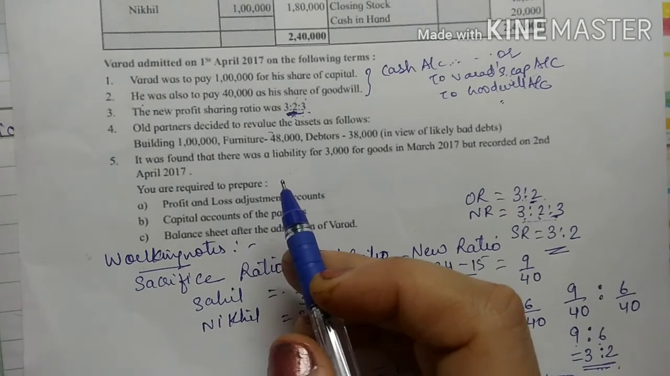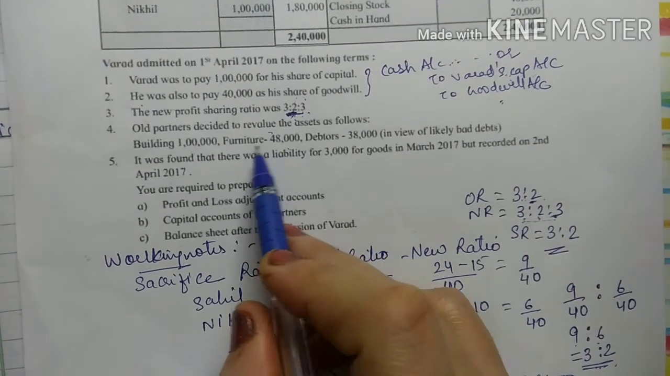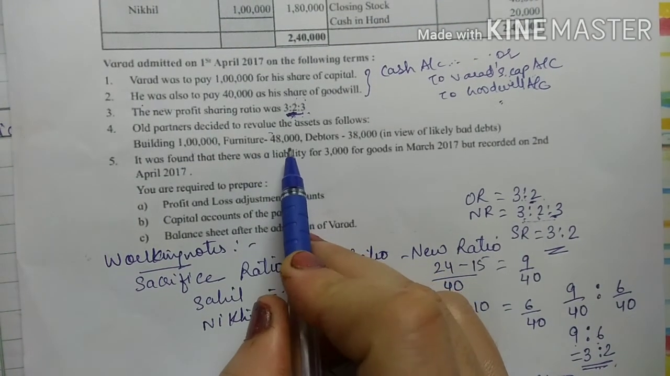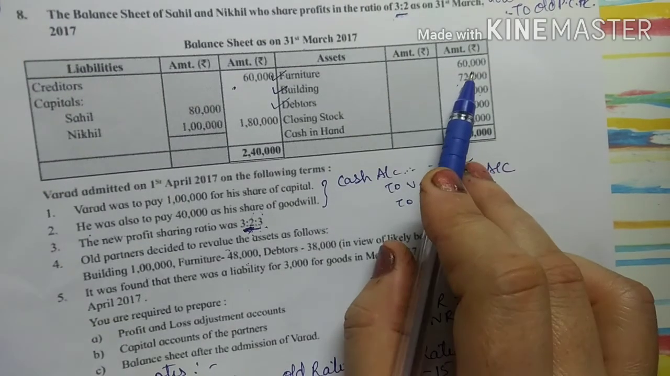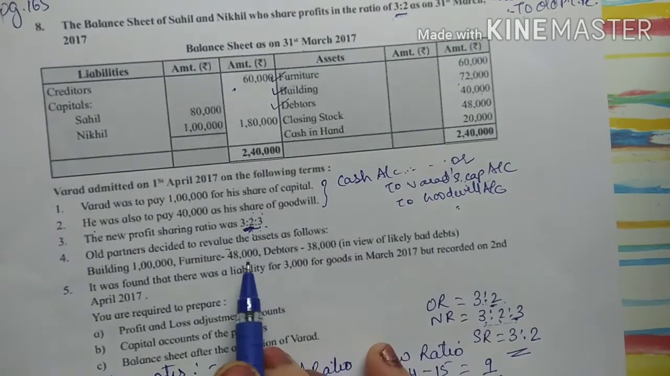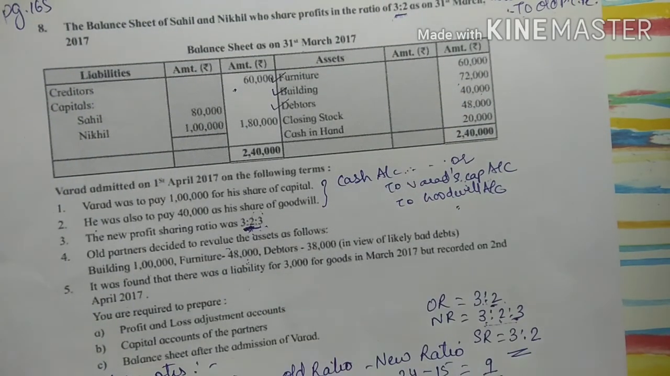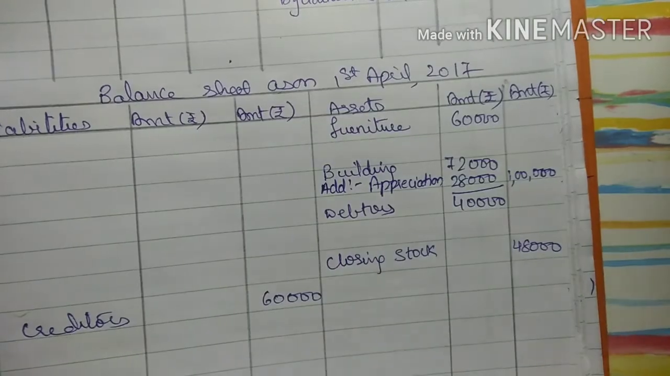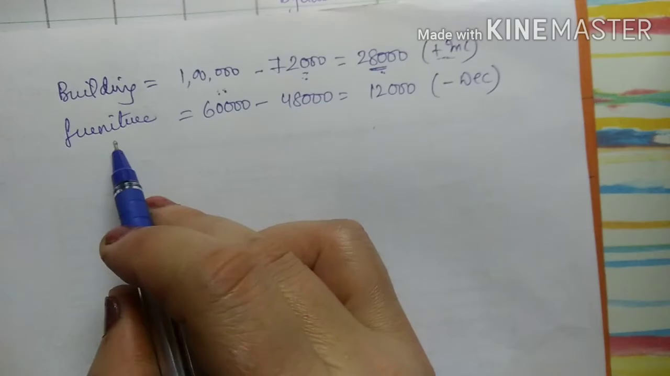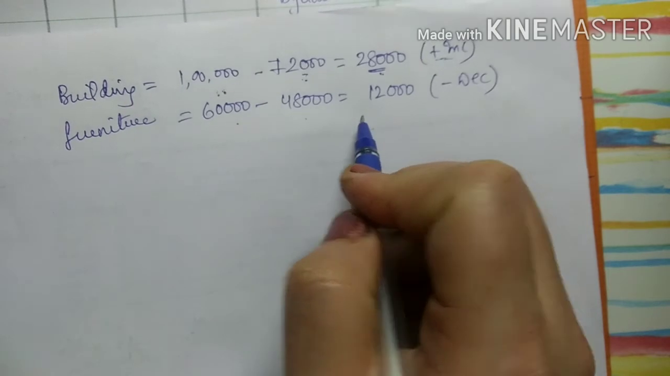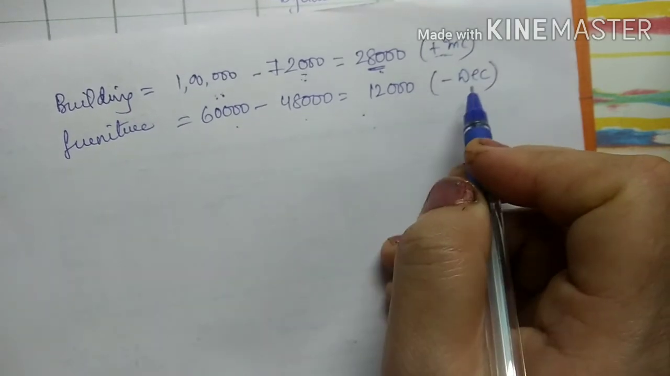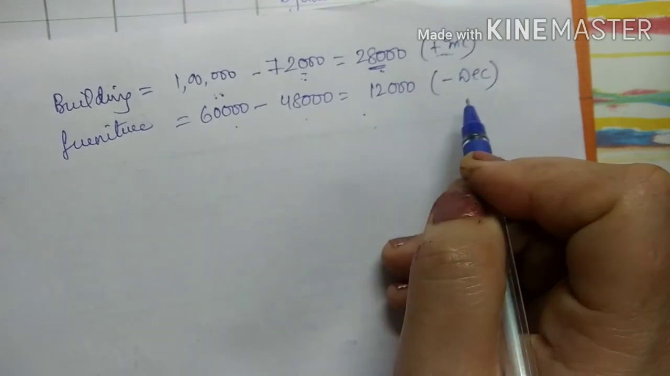Now the second asset that is revalued is furniture, 48,000, right? So furniture in my balance sheet is already appearing as 60,000. 60,000 I made 48,000, that is I am decreasing it, right? So in my working note, furniture is 60,000 minus 48,000, that is 12,000. So that is a decrease. So I am decreasing the asset, right?